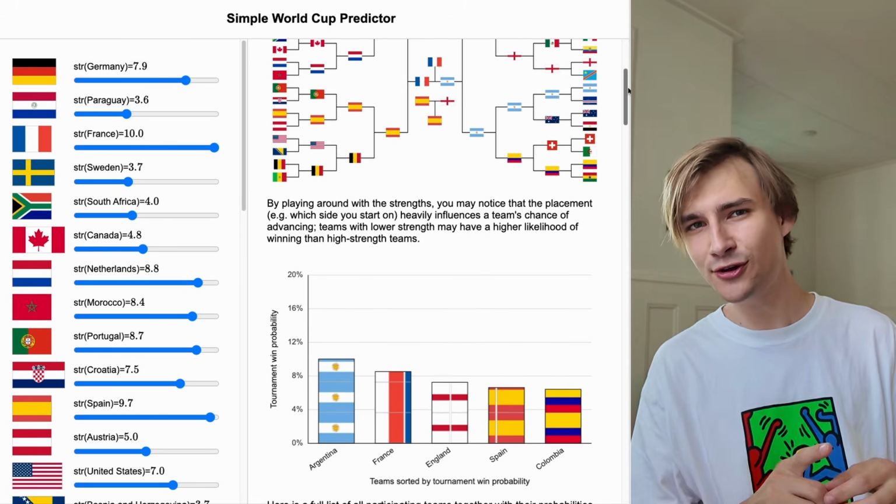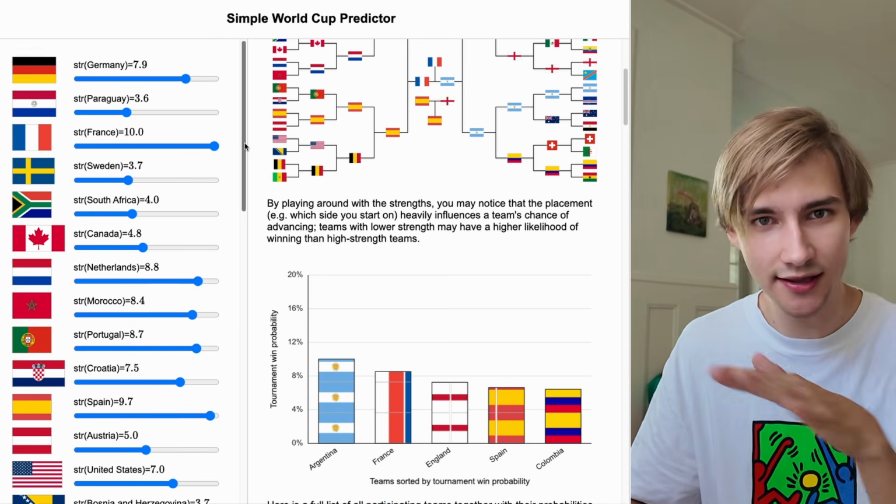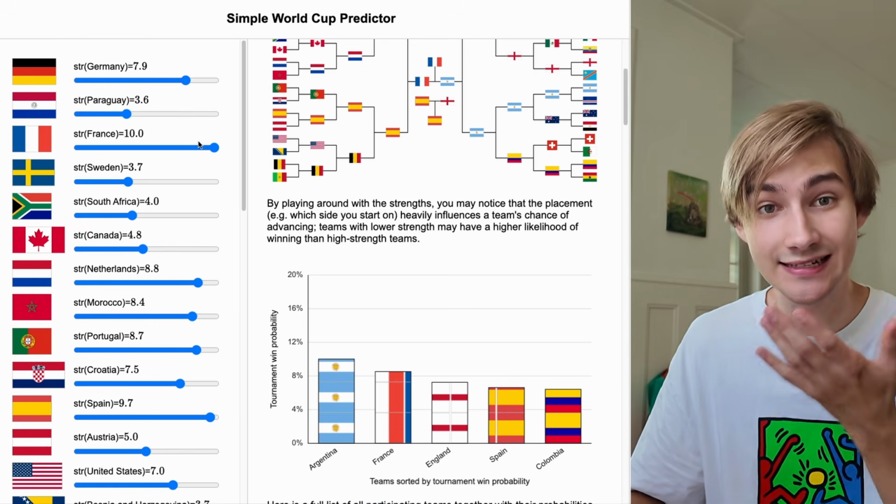And at this point, you should notice two things about this. And the first thing to notice is that even though France has the highest strength out of all teams, Argentina has a strength of 9.8 and France has 10.0, Argentina is actually more likely to win than France. And the reason for this is the tournament layout.